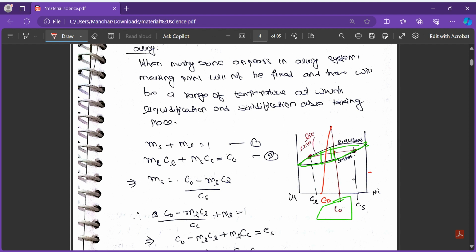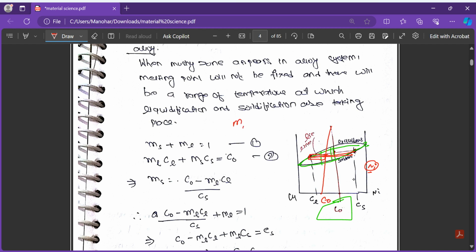So we will draw a line which is perpendicular to this and cuts this messy zone. Now we can see nickel is here. Therefore it is like the inverse lever rule. So from here to here, this distance divided by the total distance will give the mass fraction of nickel.